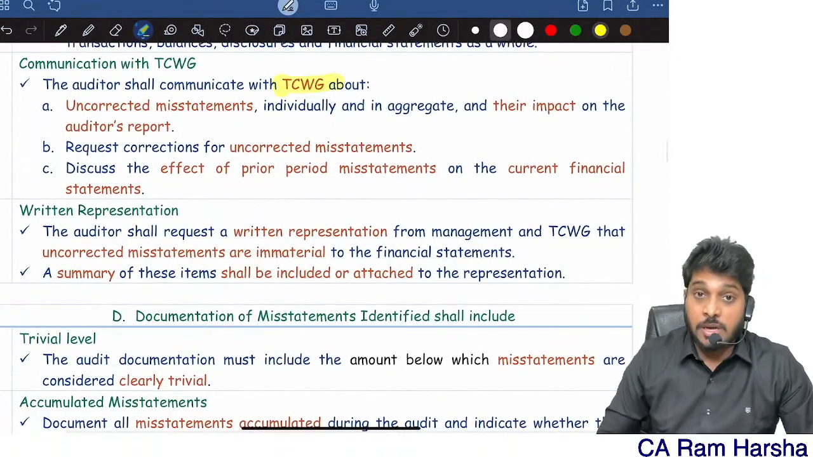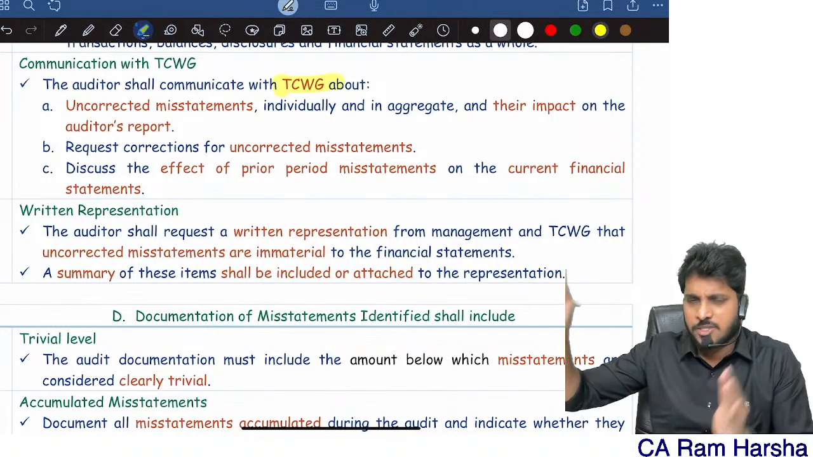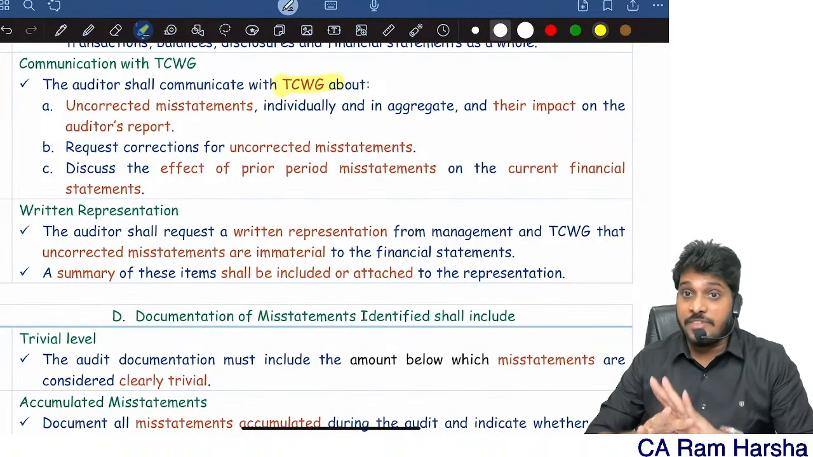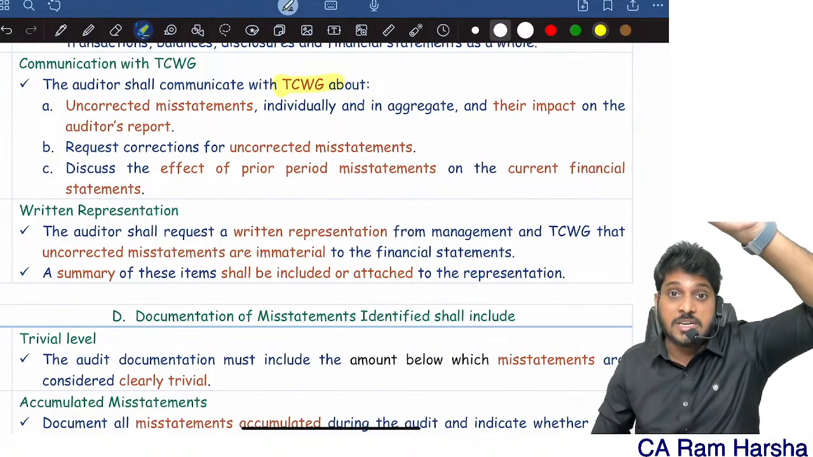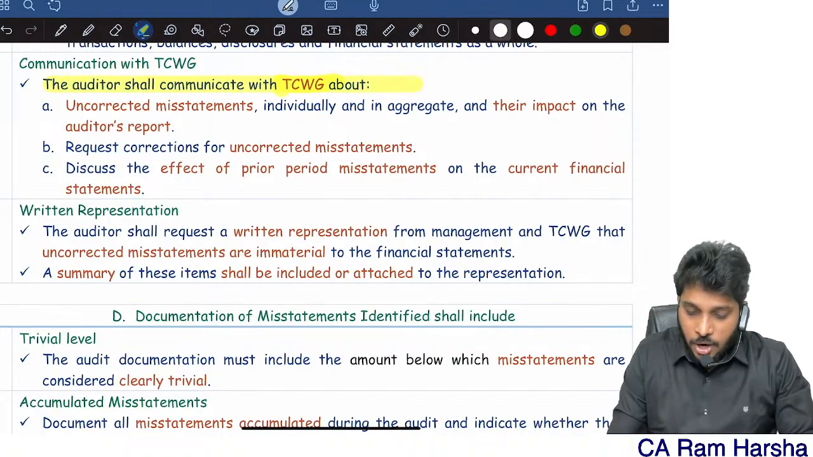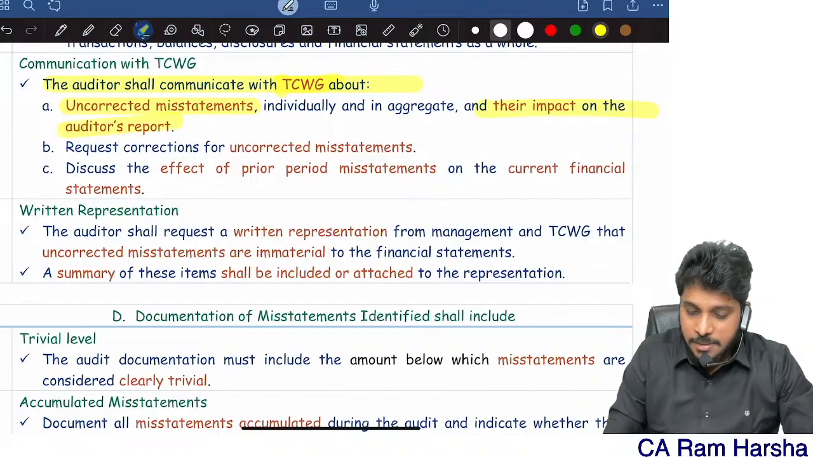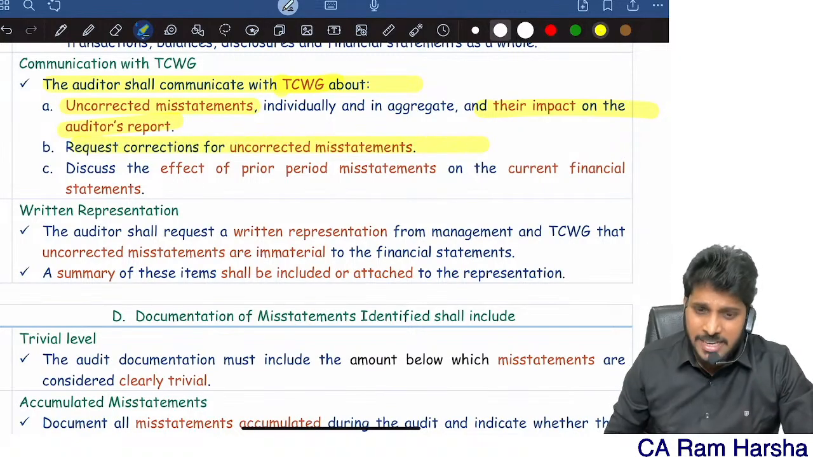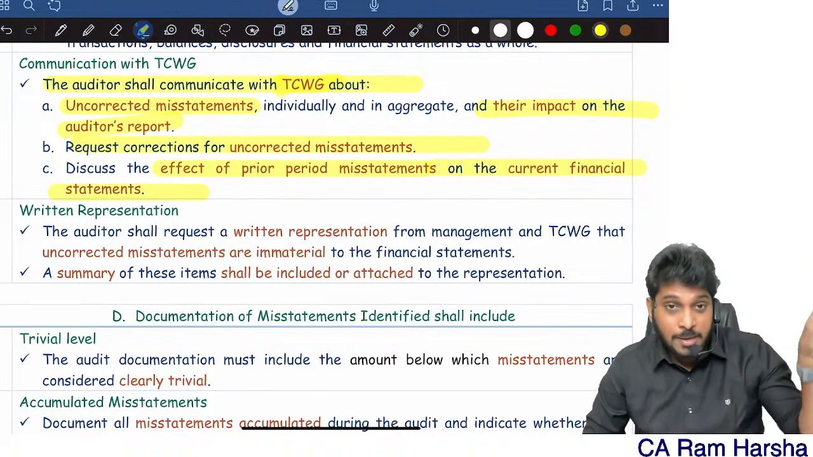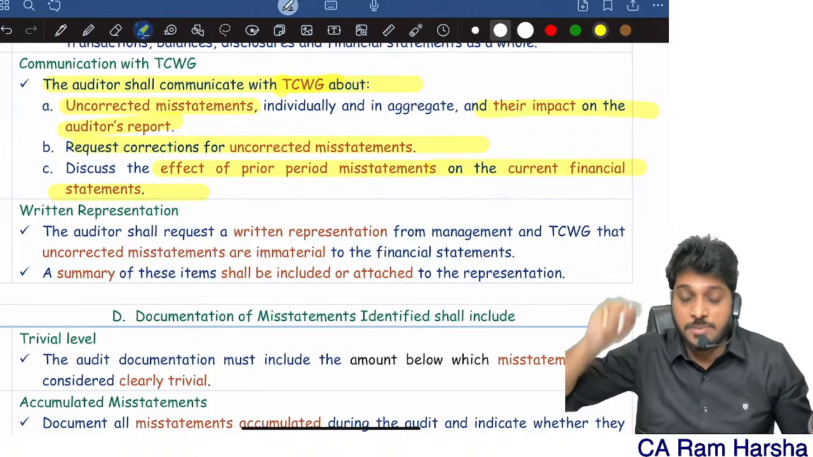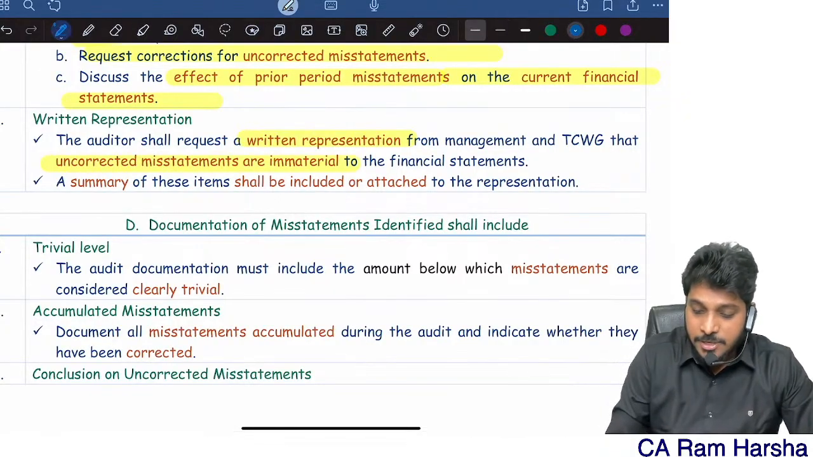And you must communicate to top management. Generally, when you identify a mistake, you communicate to the respective management, like the accountant or finance manager. If they are not responding, if they do not agree to change, then you will communicate to top management like the audit committee and directors. The auditor shall communicate with those charged with governance the uncorrected misstatements and their impact, and request correction of uncorrected misstatements. Discuss the effect of prior period misstatements, if any prior period mistakes are there, discuss with top management what their impact is, and get a written representation that uncorrected misstatements are immaterial.